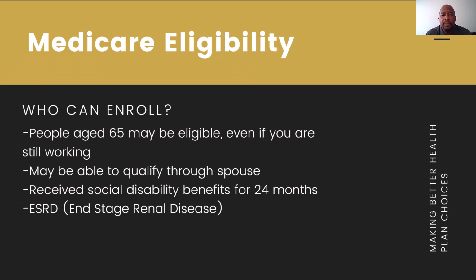Next, we have here Medicare eligibility. So, who can enroll? Typically, people who are age 65, even if you're still working, or you may be able to qualify through a spouse if they've worked and you qualify for Medicare benefits. Also, if you've been receiving Social Security benefits for 24 months, on the 25th month, you're automatically enrolled into Medicare. Also, if you have certain conditions, for example, ESRD, end-stage renal disease, or Lou Gehrig's disease.